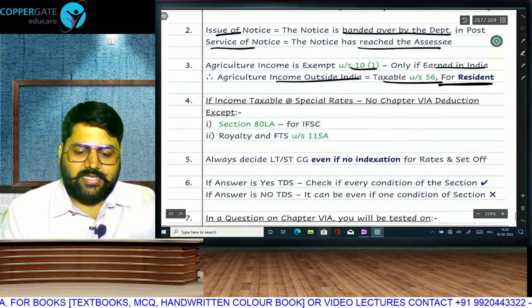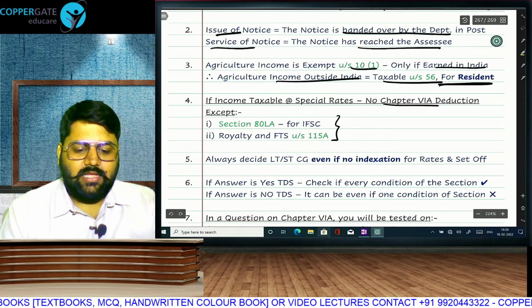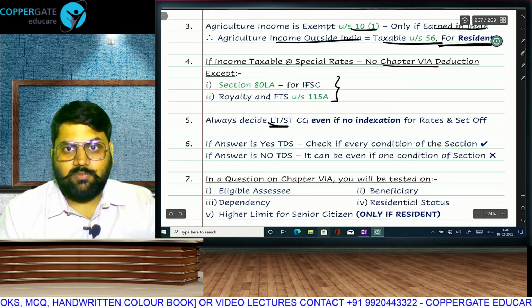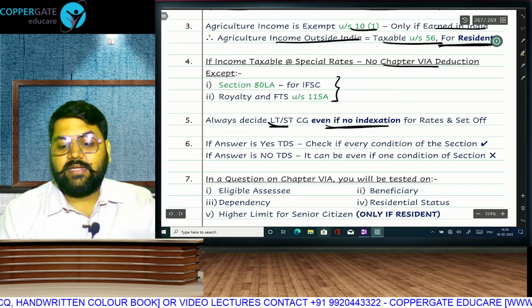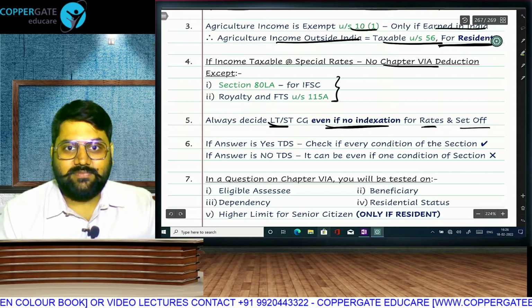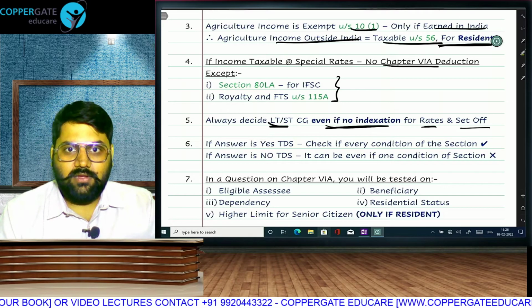If income is taxable at a special rate, no Chapter 6A deduction, with these two exceptions. Always decide whether your capital gain is long term or short term, even if you don't get indexation, because long term has different rates and a different set of rules. Now you know everything. Okay.